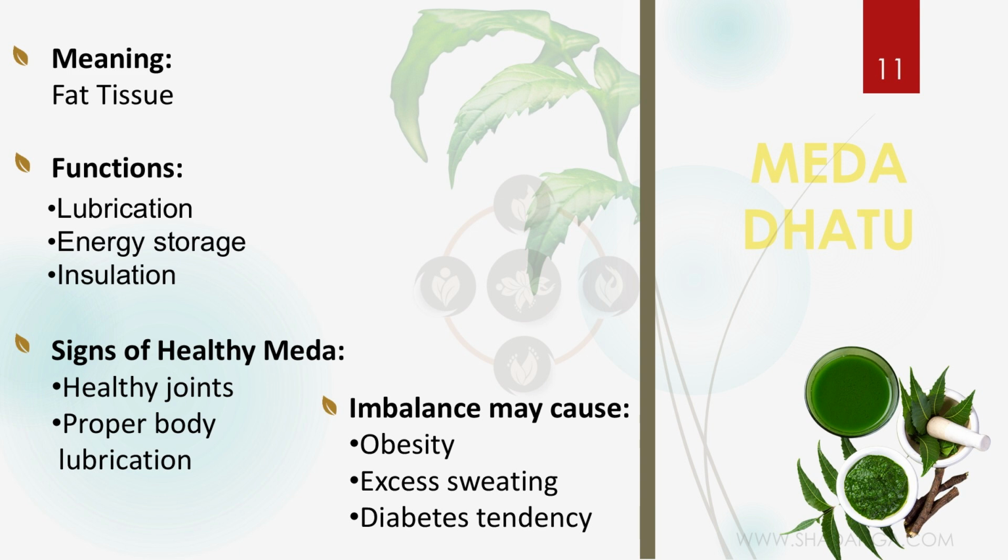Next is the imbalance. So if the meda dhatu imbalance happens in our body, it may give obesity to our body. It will give excess sweating to the person. Also, the diabetes tendency will be there.